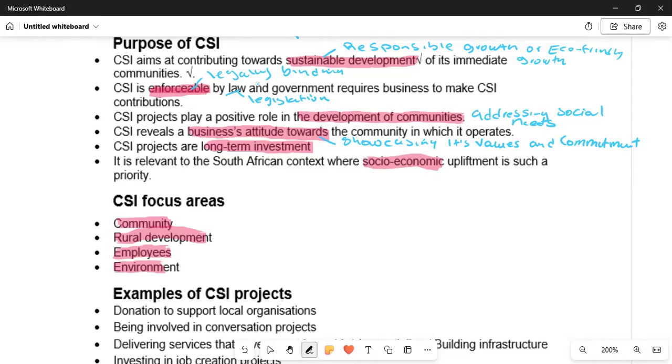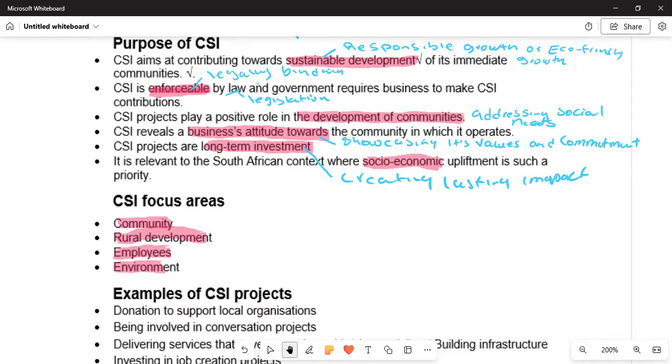Also, we are now told that CSI projects are long-term investments. So they are trying to create lasting impact, meaning they are going to be sustainable.